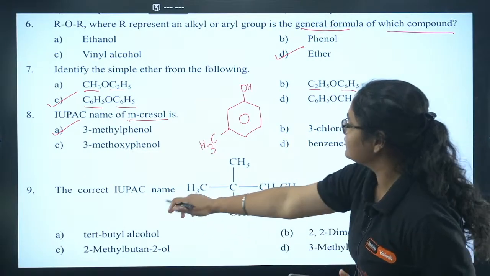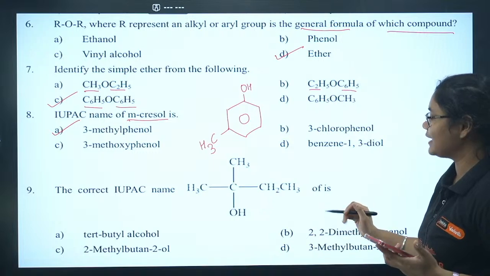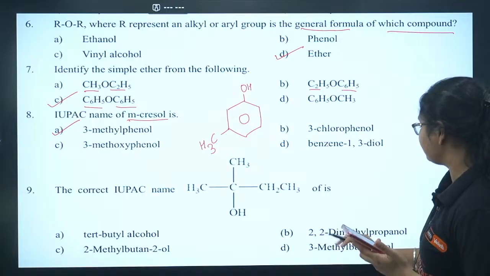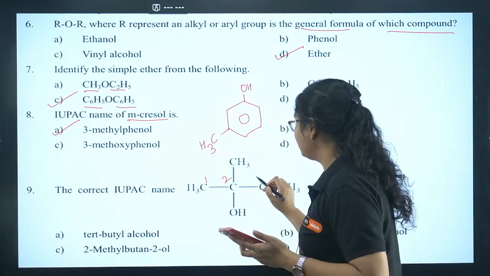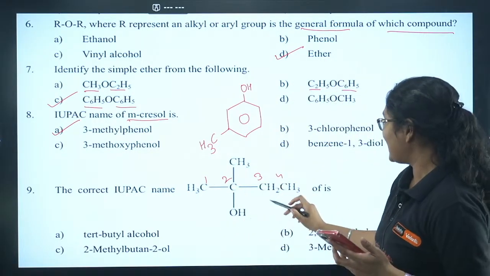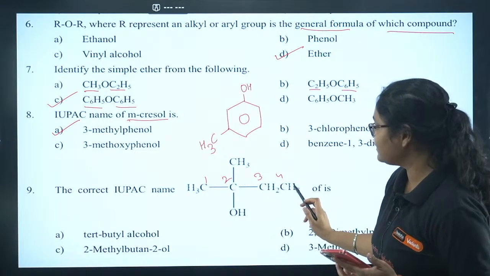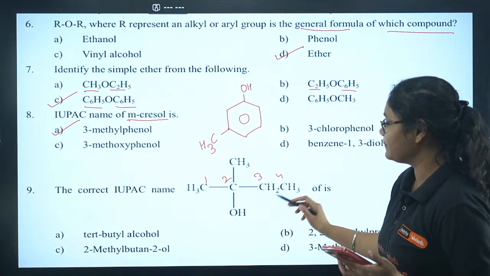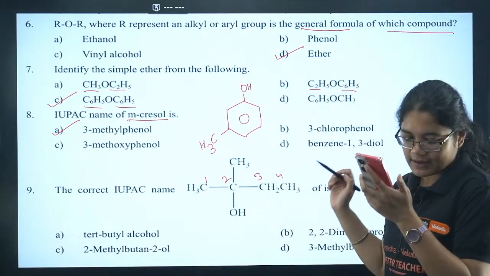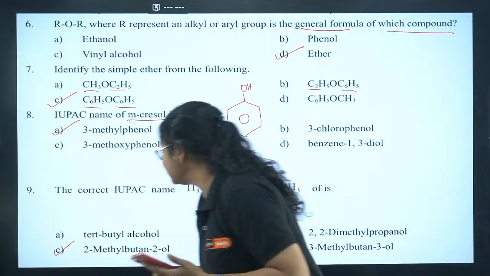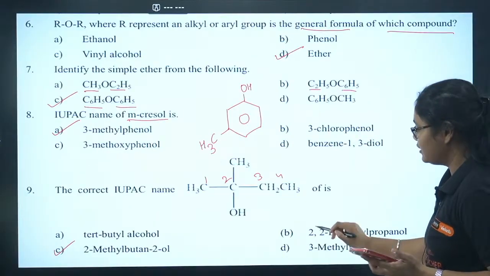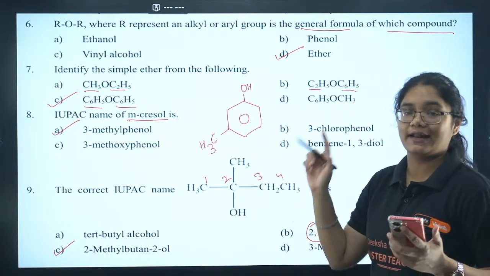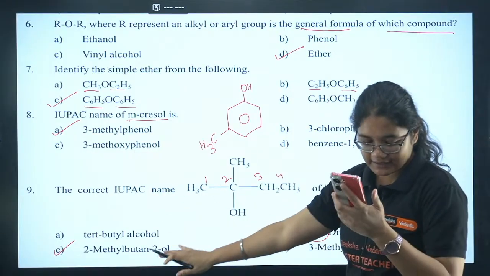Question number 9, the correct IUPAC name of the following. You have to tell me the correct IUPAC name for this complete structure. 9B, okay, let's see. I have to number from this side, so I have 1, 2, 3, 4. So the name here will be 2-methyl butan-2-ol, right? 9C is correct, not 2,2-dimethyl. You have to first find the longest carbon chain such that the substituent gets the least number. So 9C is the correct answer.